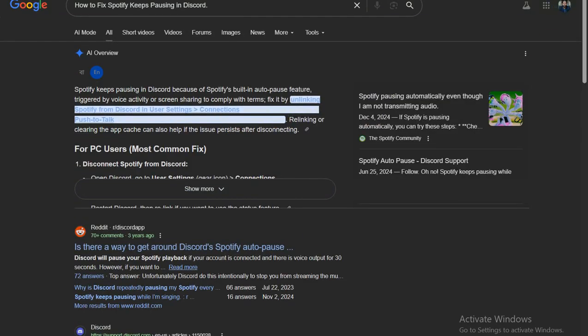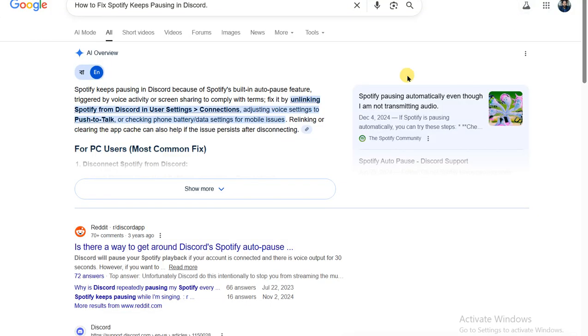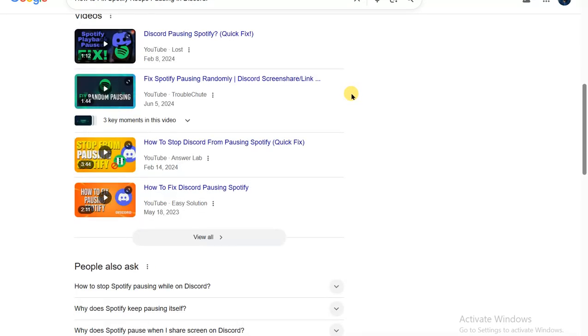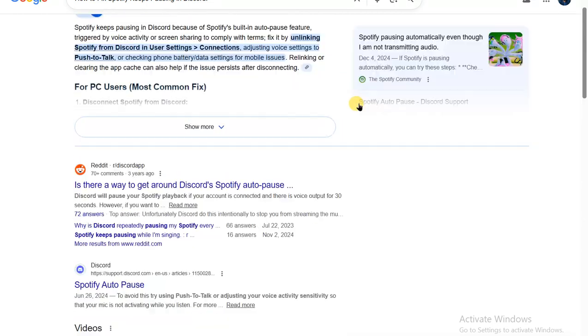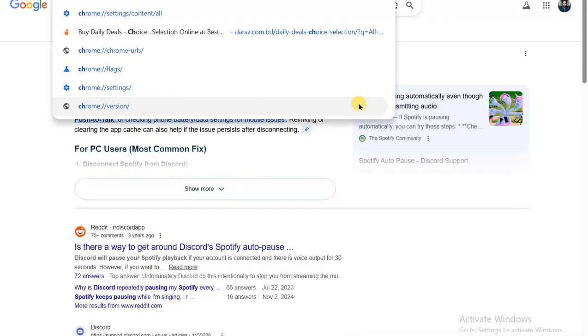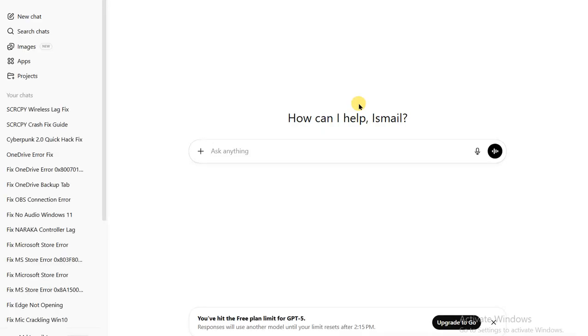Many people search YouTube or social media and find long guides with complicated token refreshes, risky app reinstalls, or steps that feel hard to follow. Most of those fixes waste time and still don't solve the problem. But on Rexish, I focus on simple and reliable solutions. Now here's my secret easy trick.